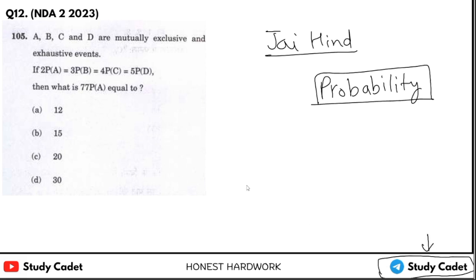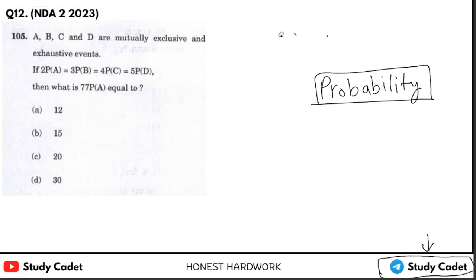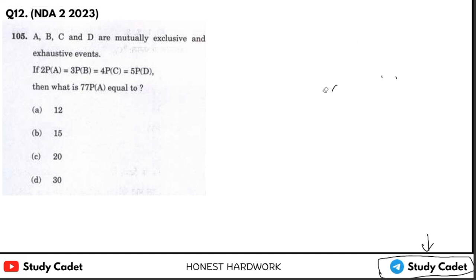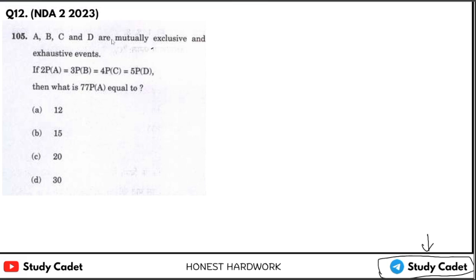Now see the first question. You can attempt it by pausing the video. Now see, A, B, C, D are mutually exclusive and exhaustive events. Then if this, then what is 77 times the probability of A?